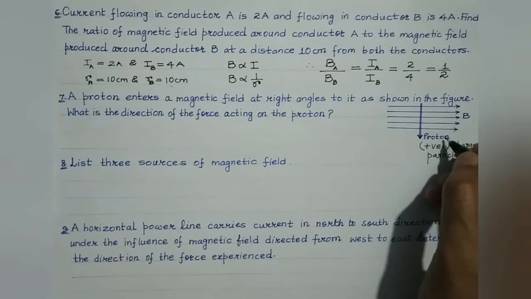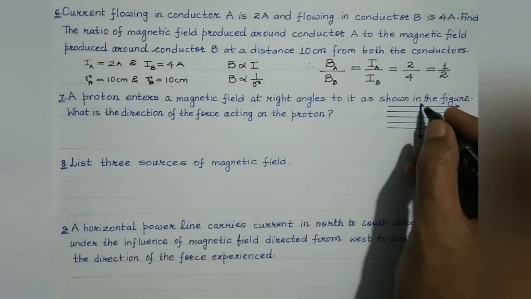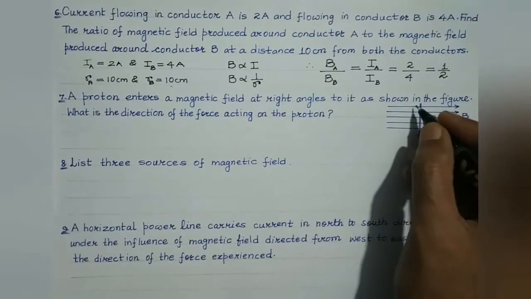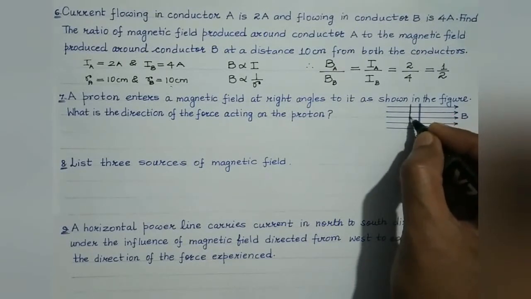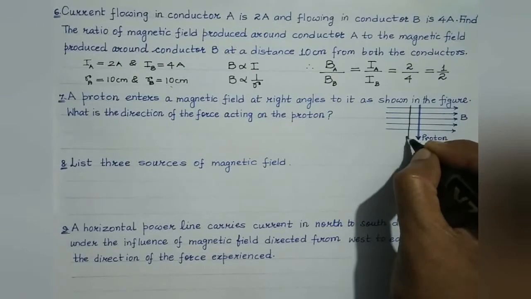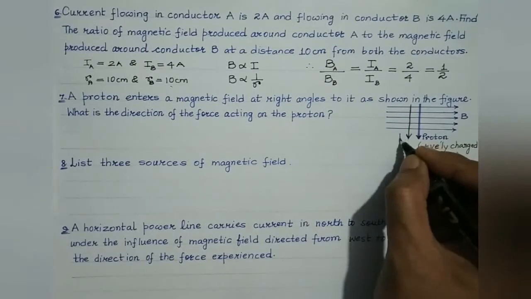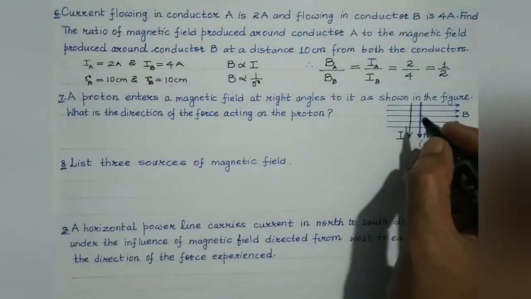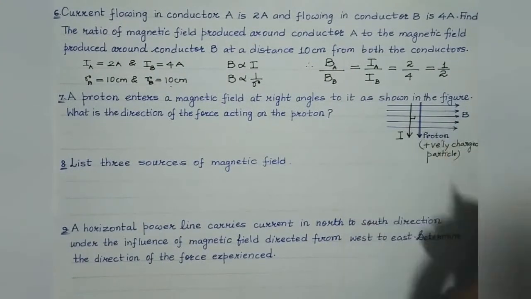So proton being a positively charged particle, the current would be along the same direction as the motion of the proton. This is the direction of the current. So students, current is perpendicular to the direction of the magnetic field.